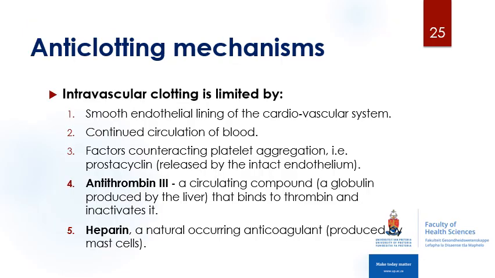So to ensure that blood clotting does not occur in the blood vessels, the body has several anti-clotting mechanisms. Firstly, the lining of the endothelial cells in the blood vessels prevents the exposure of collagen and tissue factor, and this will prevent coagulation. The continual blood flow is also important for preventing clotting. A factor known as prostacyclin also prevents platelet aggregation in the blood vessels. Prostacyclin gets released from the endothelial lining of your blood vessels.